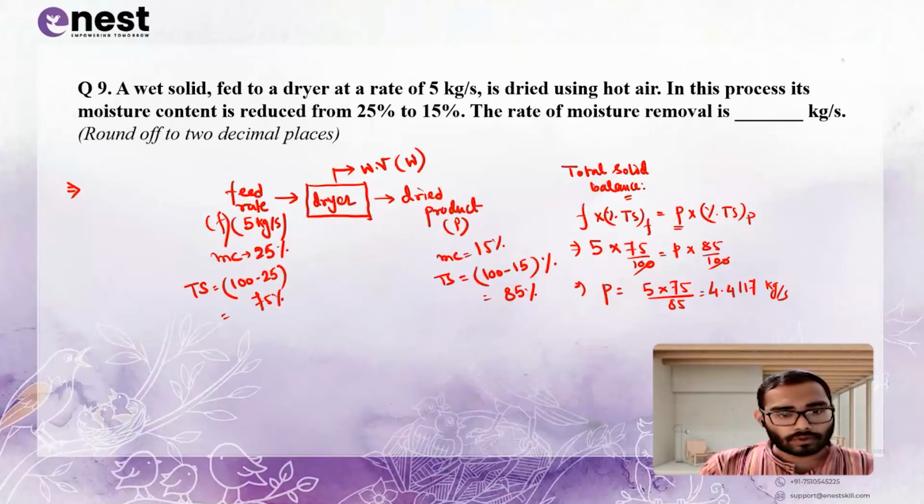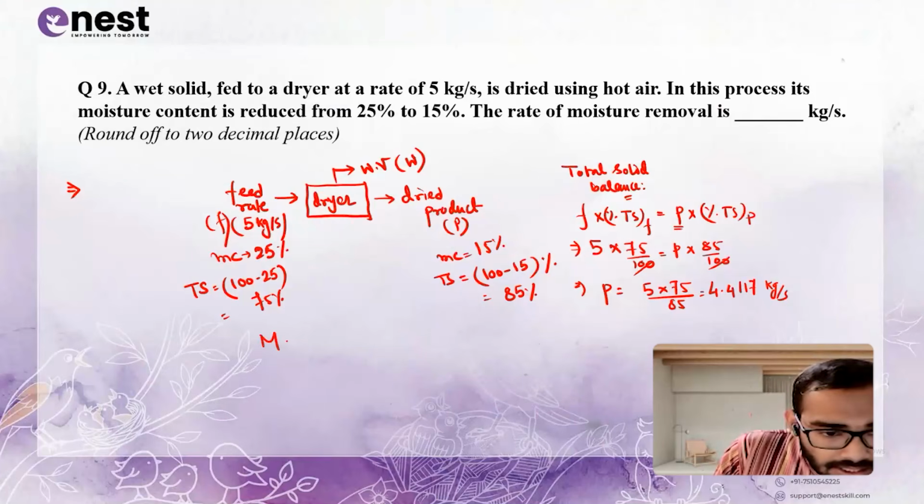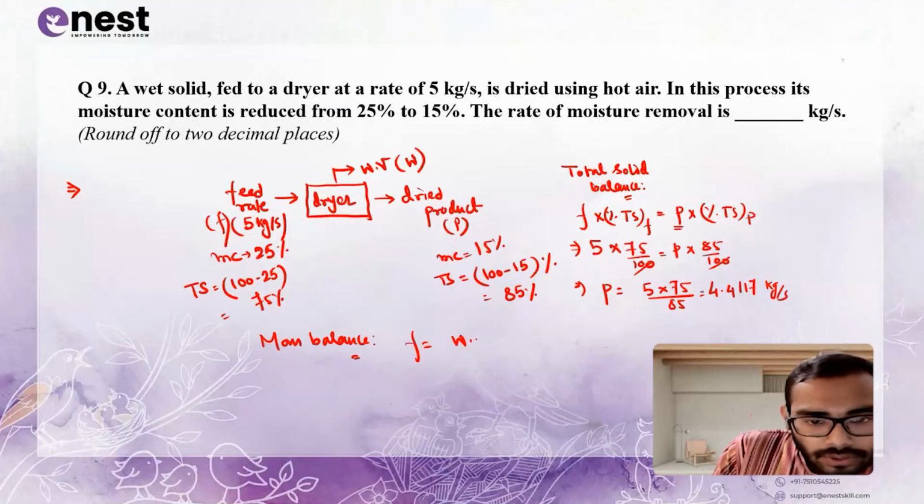So we know the mass flow rate of our feed and the mass flow rate of our product. Now we have to do the mass balance. Feed is equal to water vapor plus product.